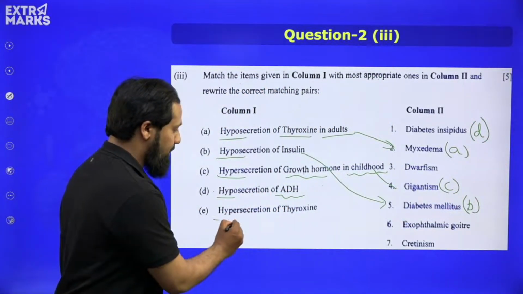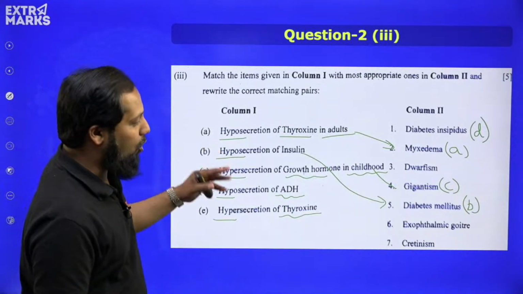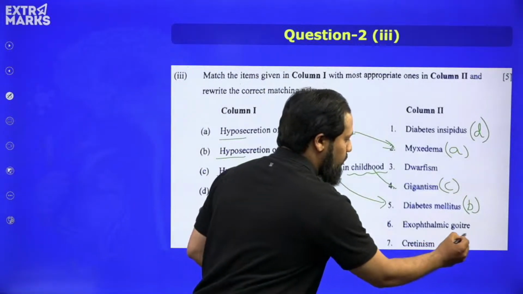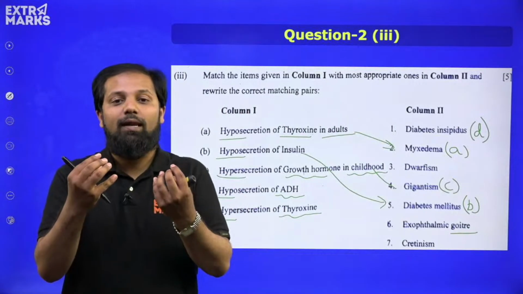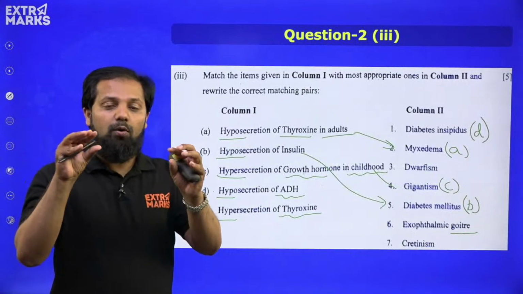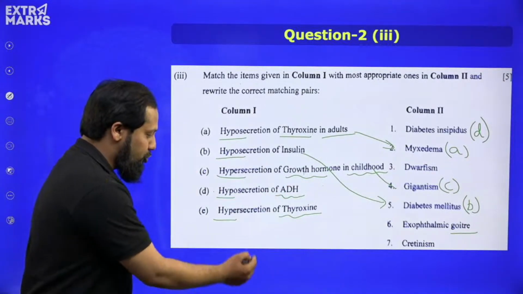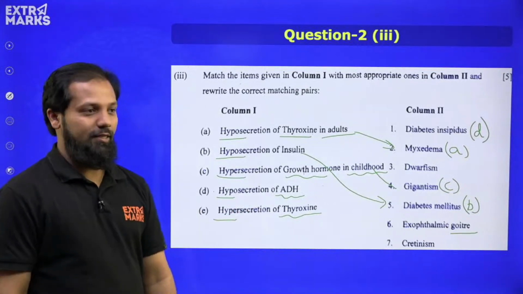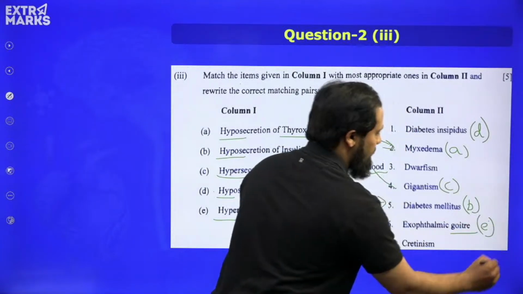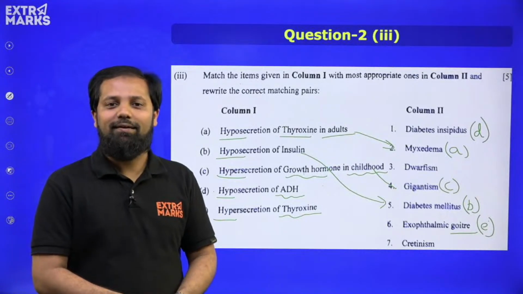Lastly, we have hypersecretion of thyroxine. We all know it leads to the disease exophthalmic goiter, wherein the eyes appear to be protruding outwards, right? So large eyeballs will be seen in patients suffering from exophthalmic goiter. That happens due to hypersecretion of thyroxine. So in this way, we can very easily get 5 marks with the correct match over here. Okay, I hope this is quite easy.